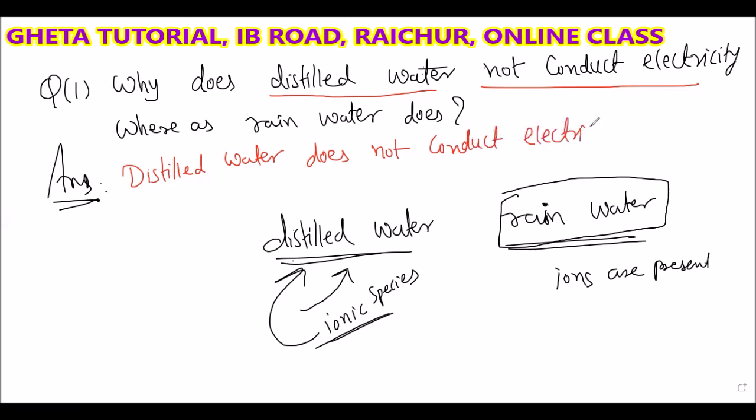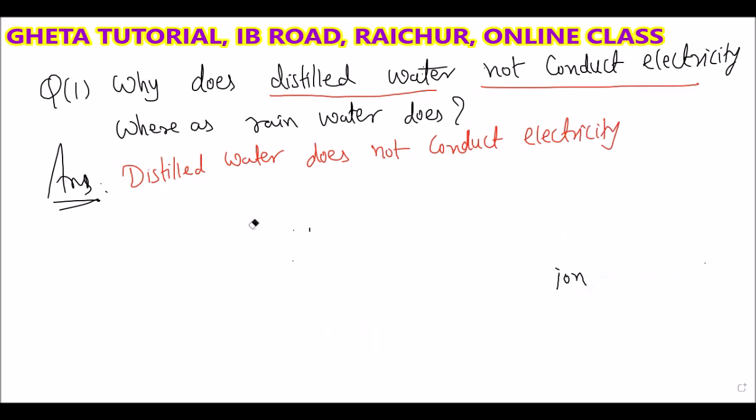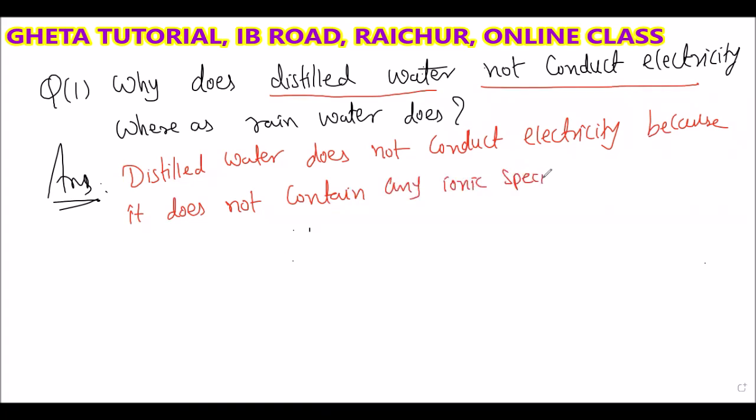The distilled water does not conduct electricity. Why? Because in the distilled water, ions are not present. Simple answer: distilled water does not conduct electricity because it does not contain any ionic species.